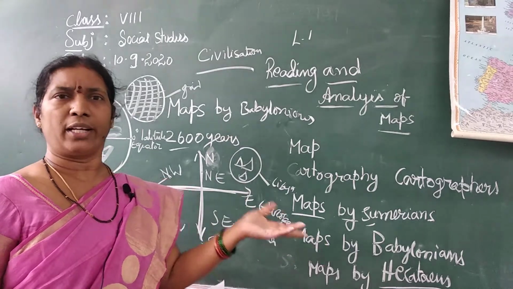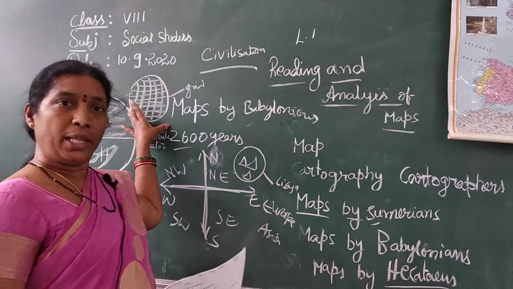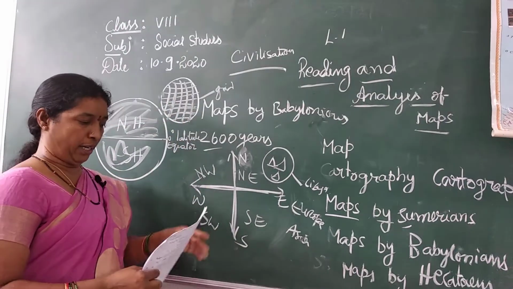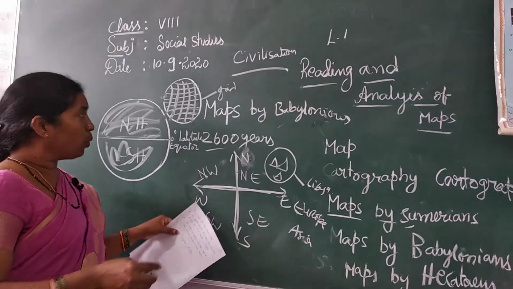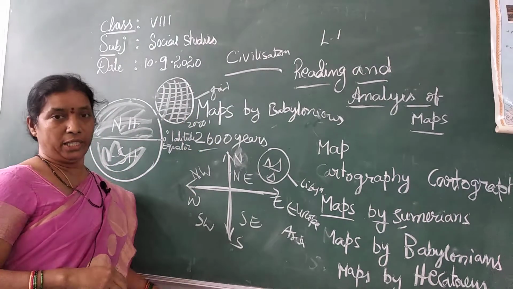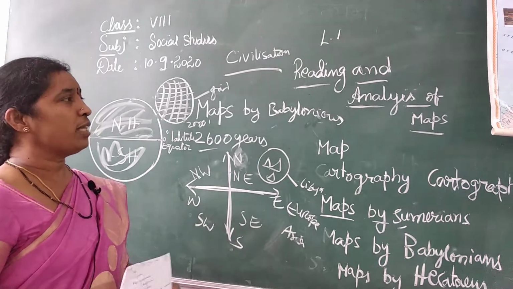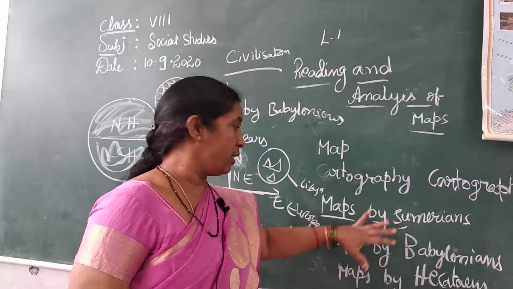With the grid system they made it very accurate, and 2000 years ago only they discovered latitudes and longitudes.